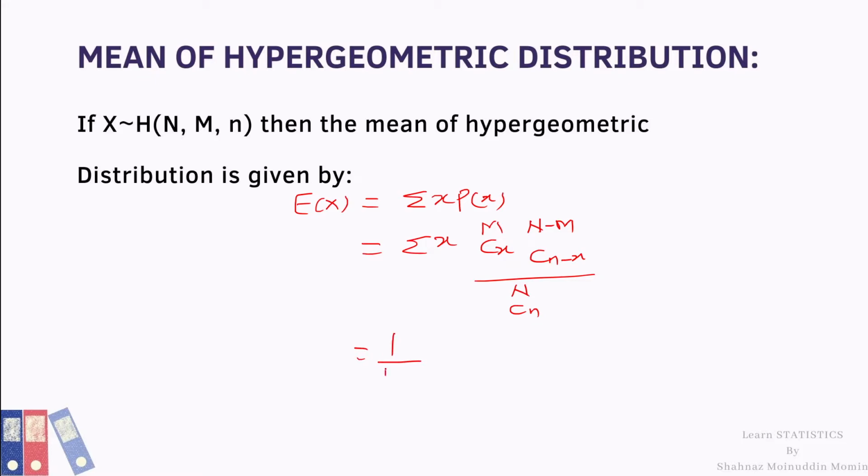I shall take NCn outside the summation, so it is x into mCx (N minus M)C(n minus x). Now we will simplify